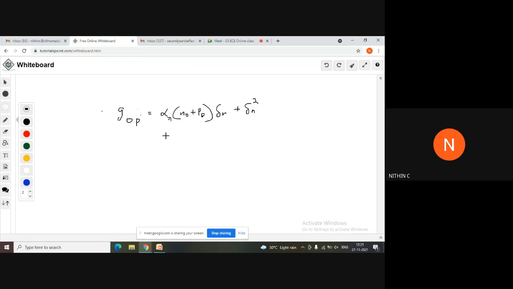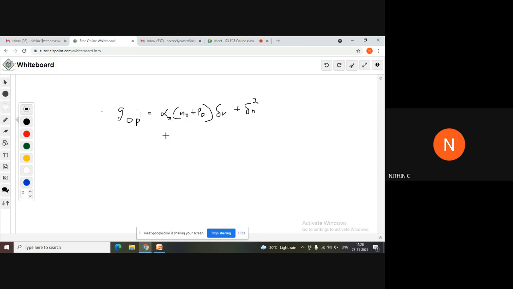Low level injection means the number of minority carriers will be very small when compared to the majority carriers. You can write in brackets, low level injection.